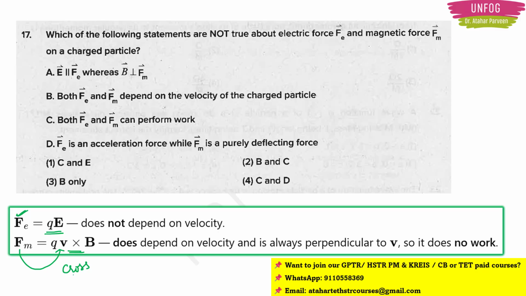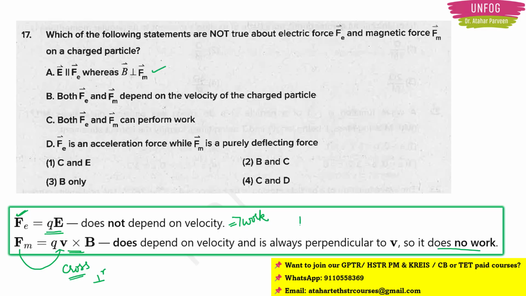So Fm is the cross product of QV and B. So here clearly Fm is depending on velocity, and because a cross product is there, it is also perpendicular to velocity. Okay. One more thing is that because Fe is not depending upon velocity, it does work. And because Fm is depending upon velocity, it does not do any work. Now see the options. E is parallel to Fe, whereas B is perpendicular to Fm.